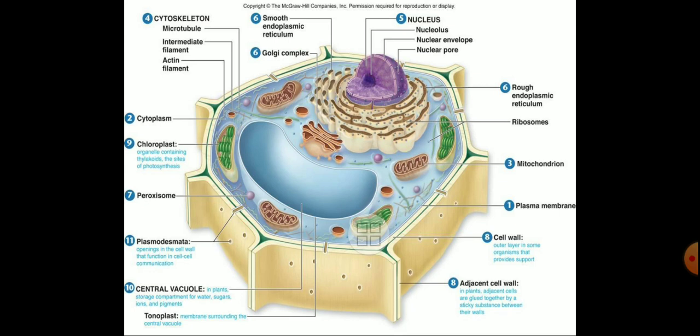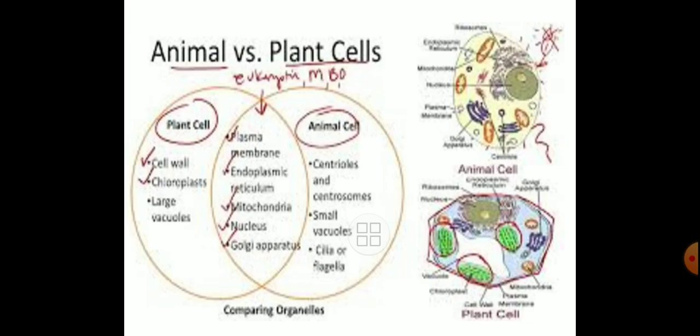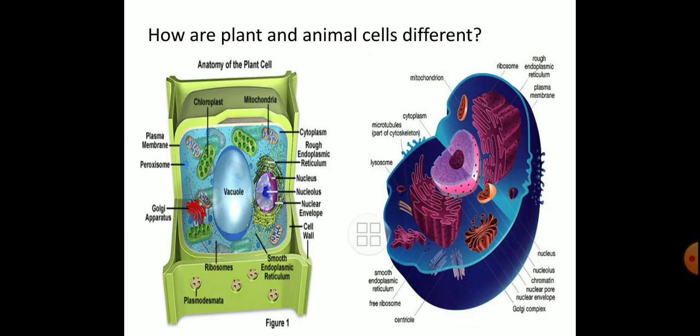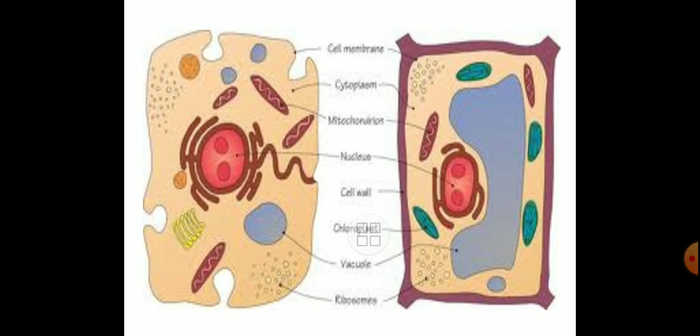Now in the detailed structure, here we can see very easily the exact location, how the cell looks internally, how the central vacuole is there, isn't it? So with this diagram also we'll be able to see the detailed structure of a plant cell. Now already we have seen the difference between animal cell and plant cell. Here also the internal structure gives us an idea about the animal cell and plant cell.